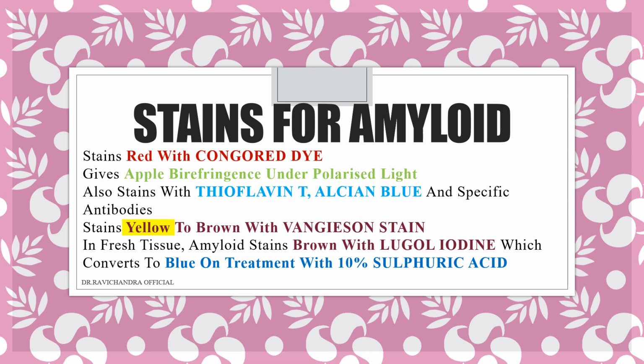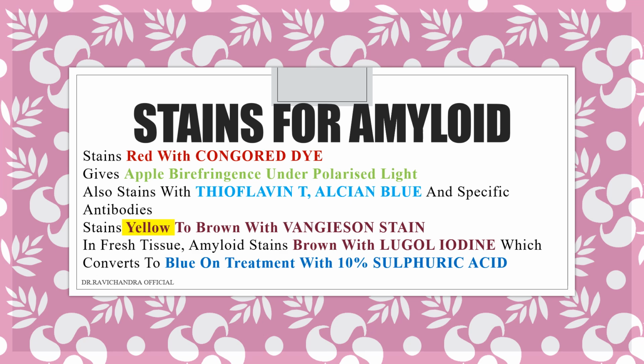This may come for a 3 marks question also. Stains for amyloid: Congo red, thioflavin T, Alcian blue, Van Gieson, Lugol's iodine plus sulfuric acid. And it shows apple green birefringence when seen under polarized light after staining with Congo red dye. And the regular stain will be H and E.